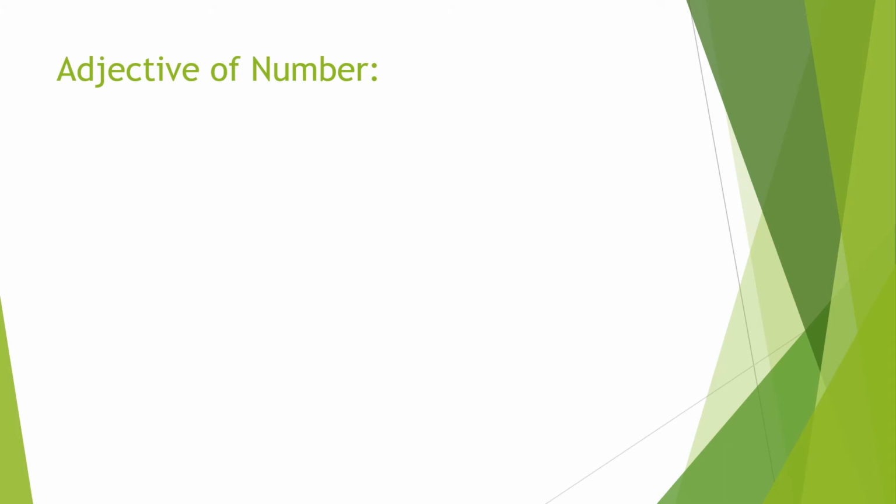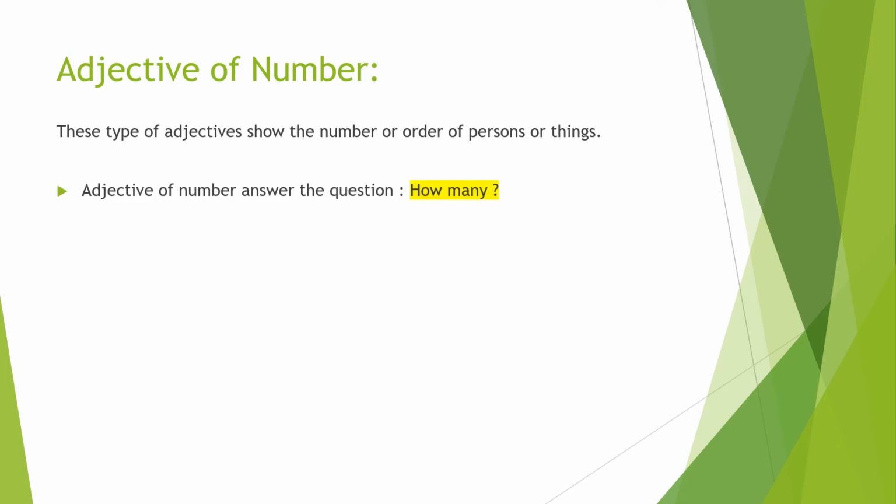Next type of adjective is adjective of number. So let's see what it is. These types of adjectives show the number or order of persons or things. Means adjective of number answers the question how many.